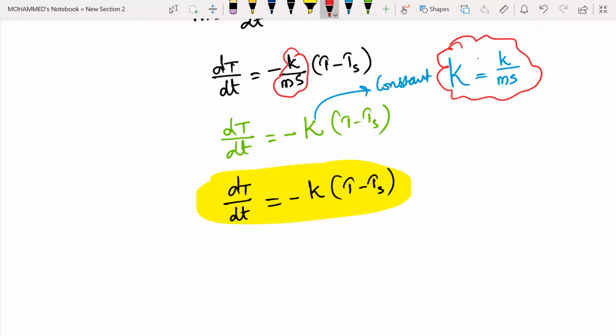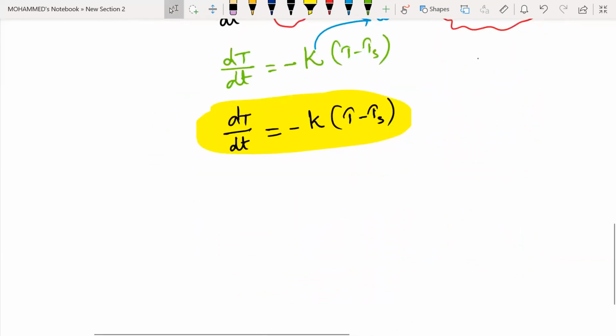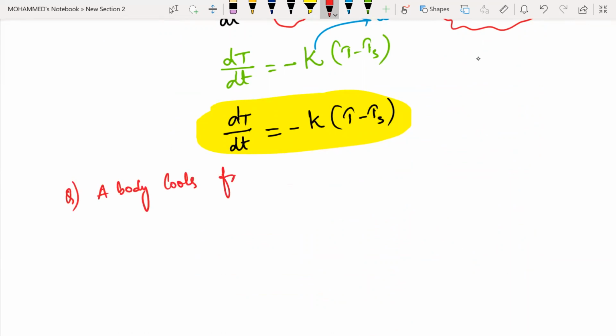I'll do one example for you. Then we'll try one numerical on this. The question says a body cools from 80 degrees centigrade to 50 degrees centigrade in 5 minutes.